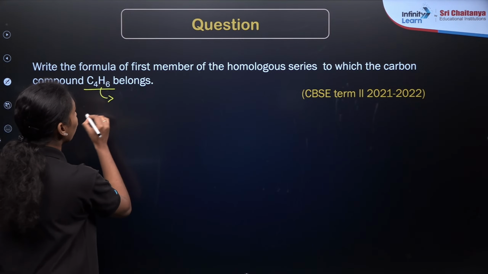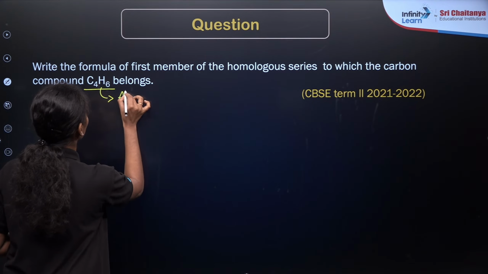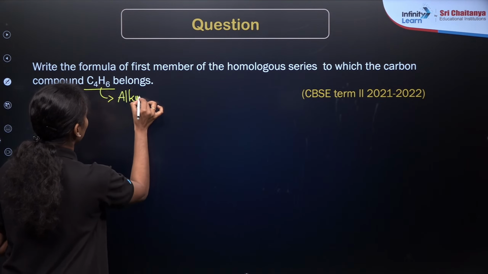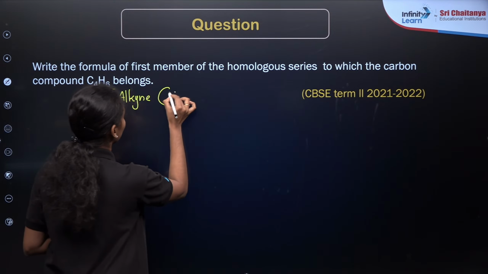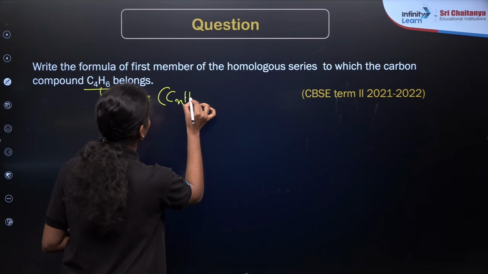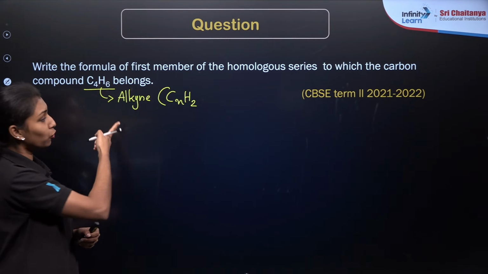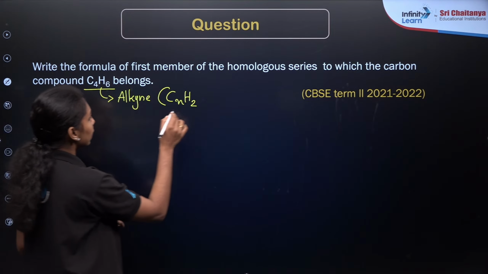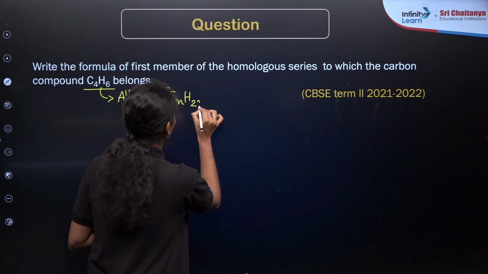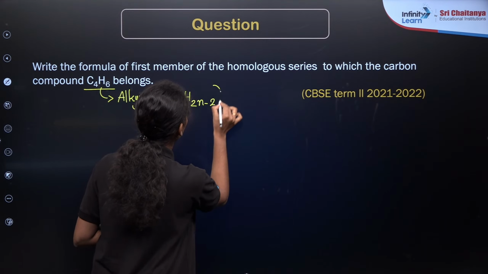So this will be an alkyne compound, right? Because the general formula is CnH2n minus 2. If you take n as 4 here, it is C4H(8 minus 2), that is C4H6. So CnH2n minus 2 means this is an alkyne compound, right?